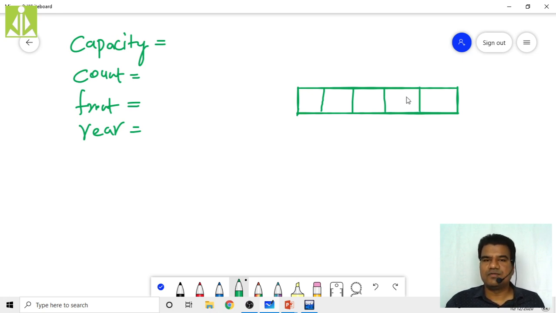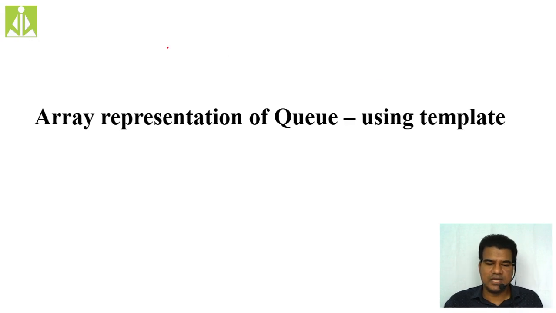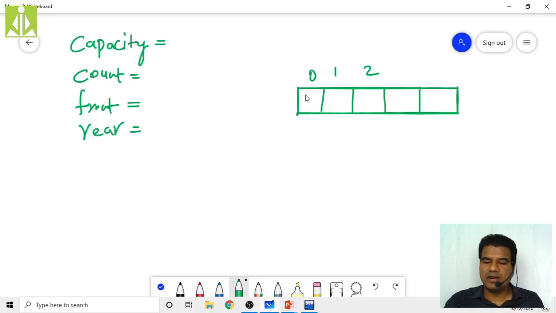Initially my front is going to point to 0. This is my index because I'm doing the array implementation, as you can see over here, array representation of q. So basically we do it with the help of an array. This is my index: 0, 1, 2, 3, 4. My capacity is 5, since I have 5 elements.